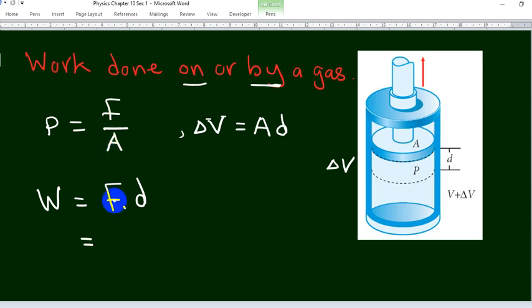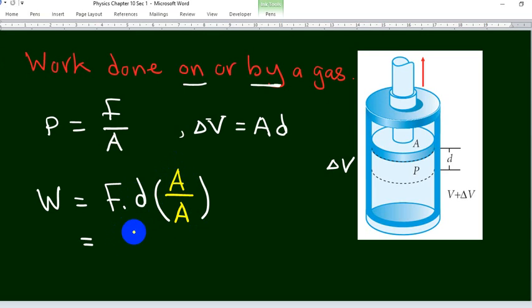Let's substitute here the force. Let's multiply first by A over A. Area over area equals 1, multiplying by 1, nothing changes.